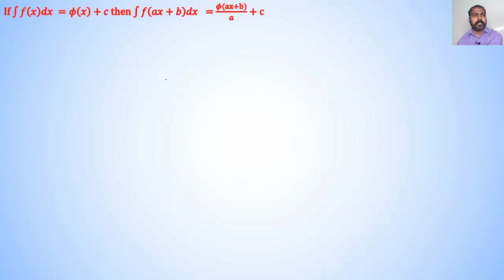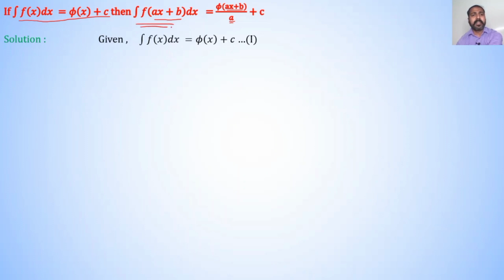Next corollary is, if integration of f of x dx is equal to phi of x plus c, then integration of f of linear equation, that is ax plus b dx, is equal to phi of linear equation, that is ax plus b, divided by coefficient of x, that is a, plus constant of integration c. Solution, given integration of f of x dx is equal to phi of x plus c, it is our equation number first.